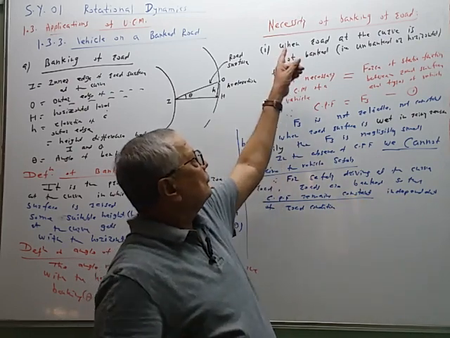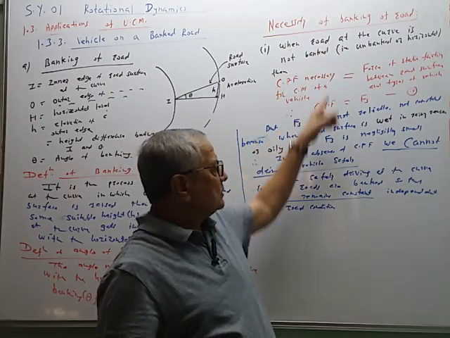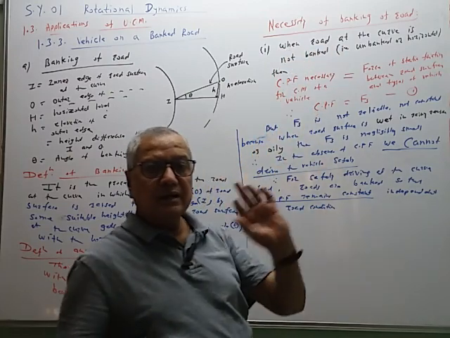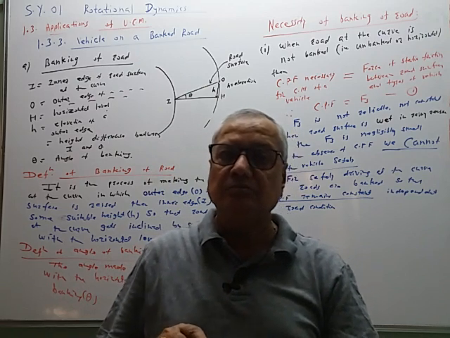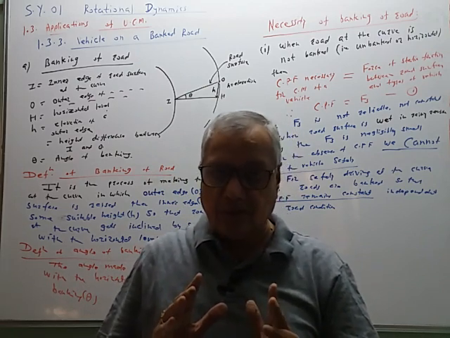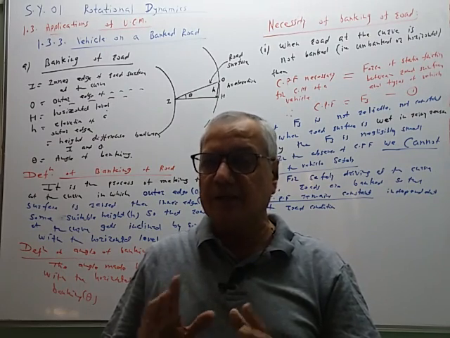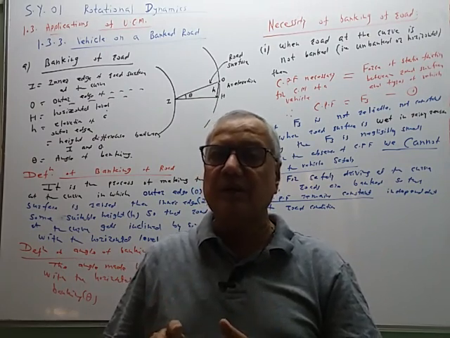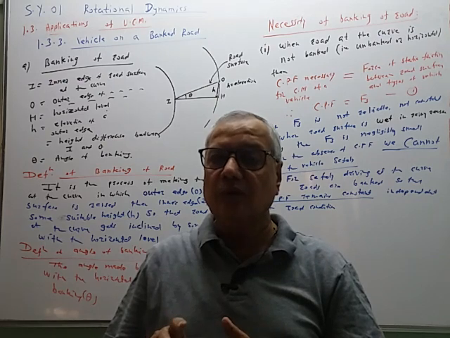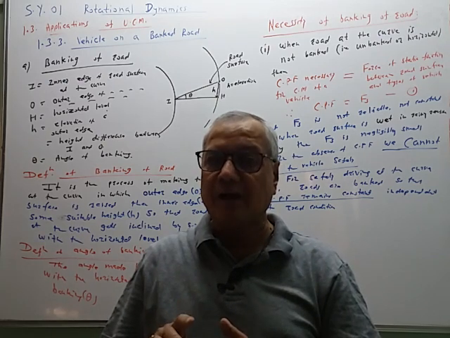So explain the necessity of banking of road. This is the reason. In a single sentence, we can say that this centripetal force remains constant. Therefore, we can drive the vehicle safely. So for safe driving on the curved road, the roads are banked.